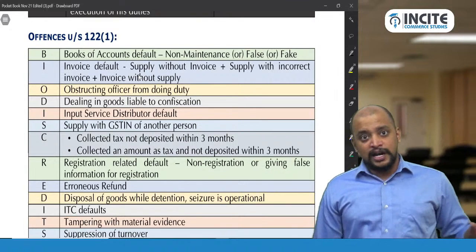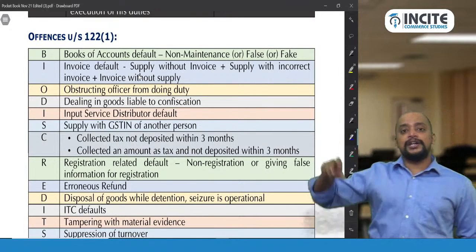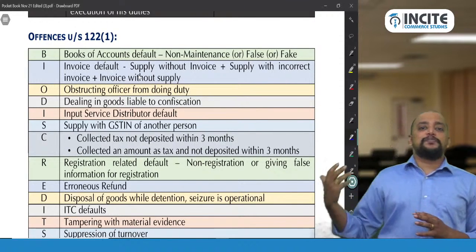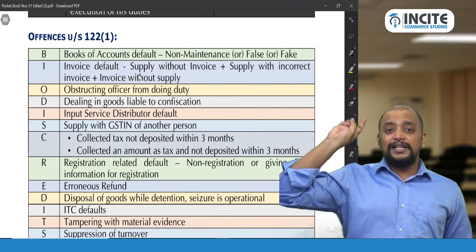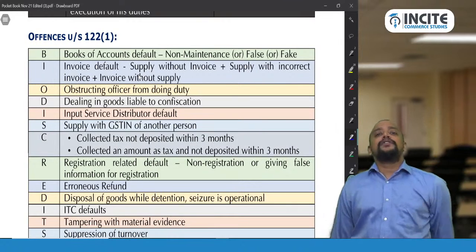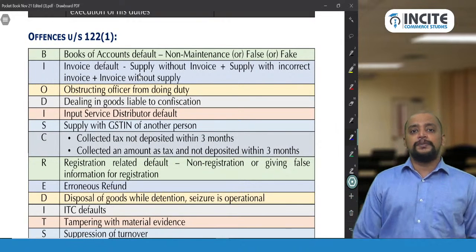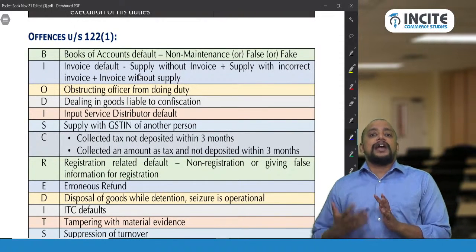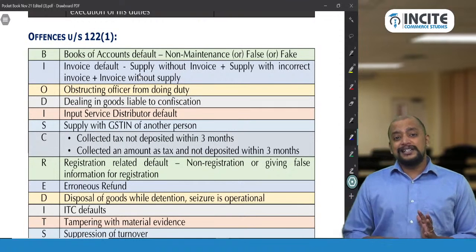You will not get such kind of question. They will give a situation and ask you whether penalty is payable in this case. So we need to check whether that situation comes under 120 subsection 1. If it does, then yes, you need to compute the penalty. That's the reason why, rather than by-hearting, you try to understand what it is.